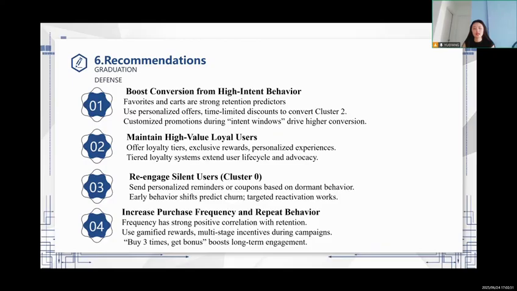3. Re-engage silent users. Send personalized reminders or coupons based on dormant behavior. Early behavior checks predict churn, and targeted reactivation works. 4. Increase futures frequency and repeat behavior. Frequency has a strong positive correlation with retention. Use gamified rewards and multi-stage incentives during conversion. Buy 3 times, get a bonus, boosting long-term engagement.